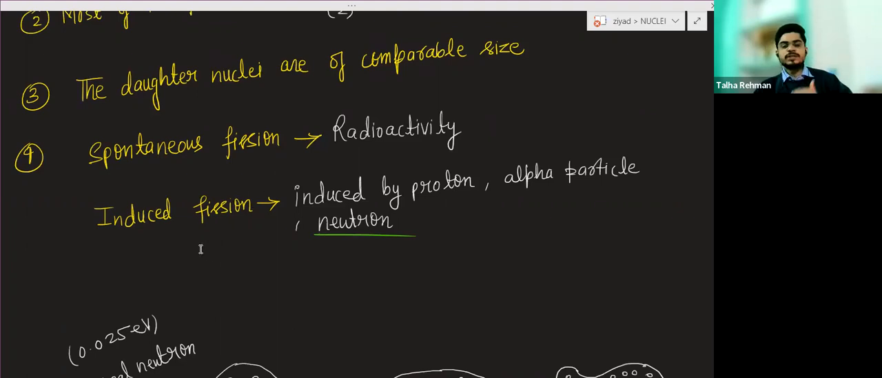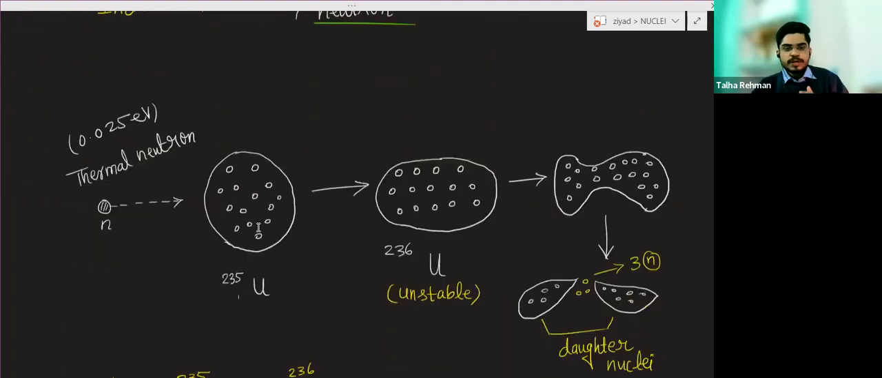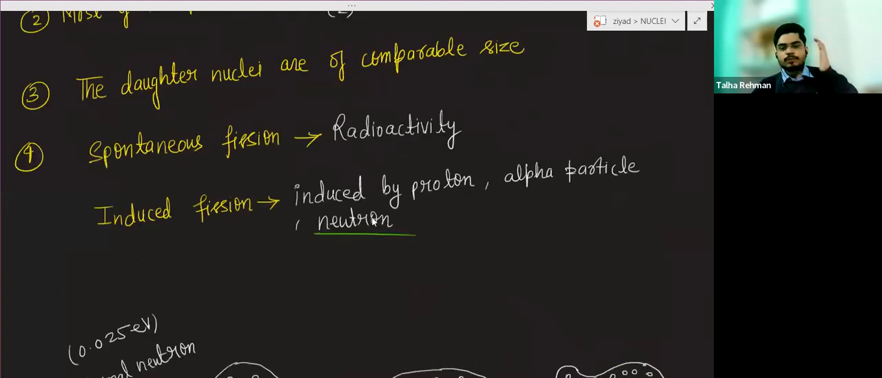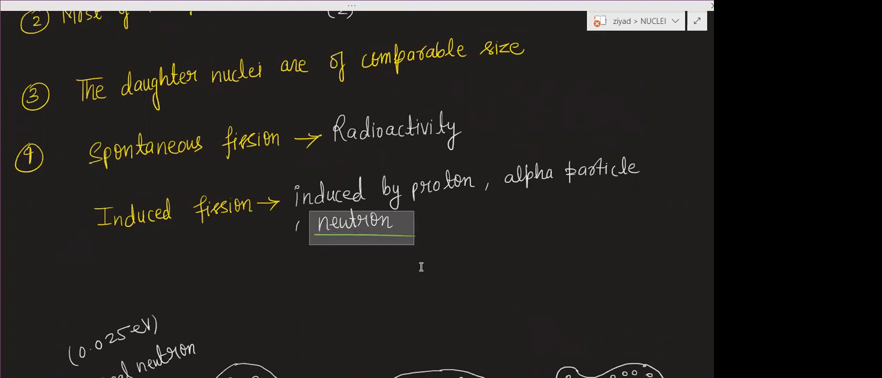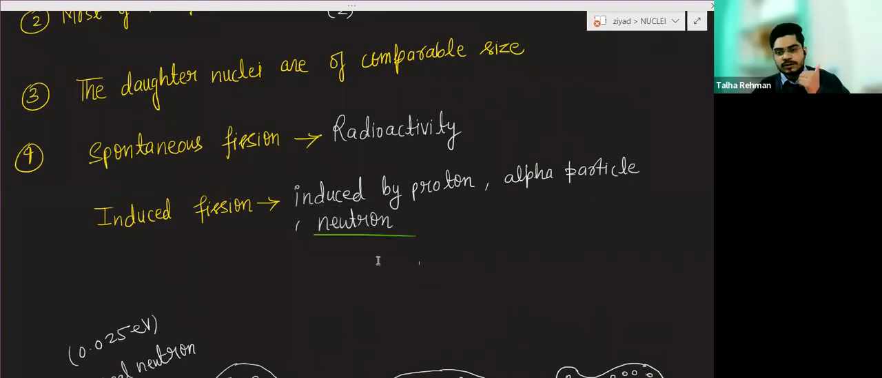Radioactivity. And the other type of fission is induced fission. Induced fission means once the fission is initiated, after that it will be self-propagated. This will be propagated either by a proton, an alpha particle, or a neutron. In our syllabus, we will discuss the fission initiated by neutrons.